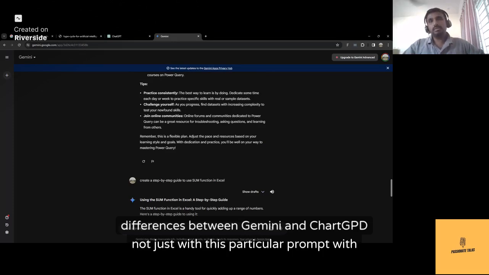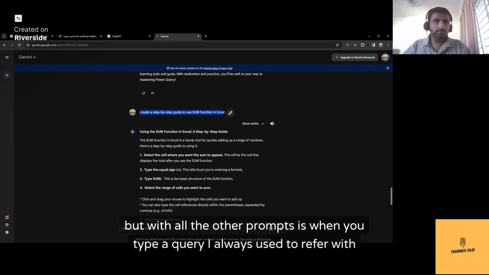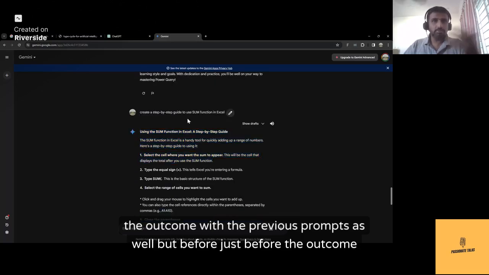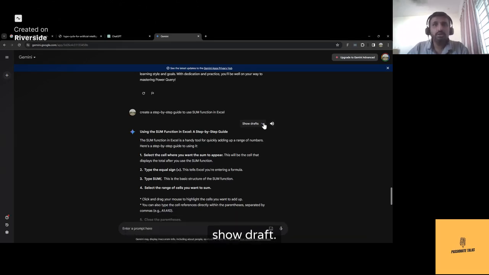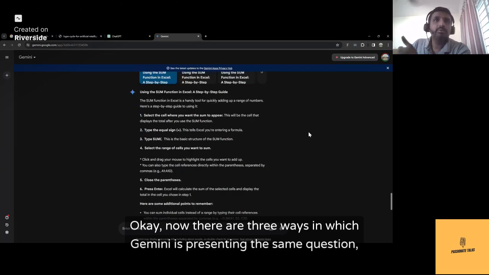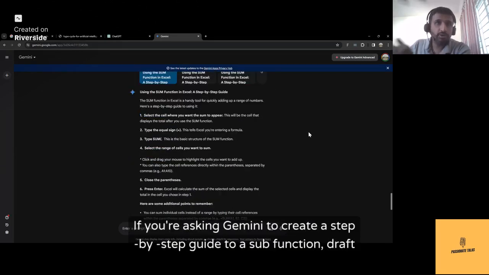Gemini, the differences between Gemini and ChatGPT, not just with this particular prompt but with all the other prompts, is when you type a query, I always used to refer to the outcome with the previous prompts as well. But just before the outcome, there is a function which differentiates Gemini and ChatGPT, which is the show drafts. Now there are three ways in which Gemini is representing the same question, same data in front of you.